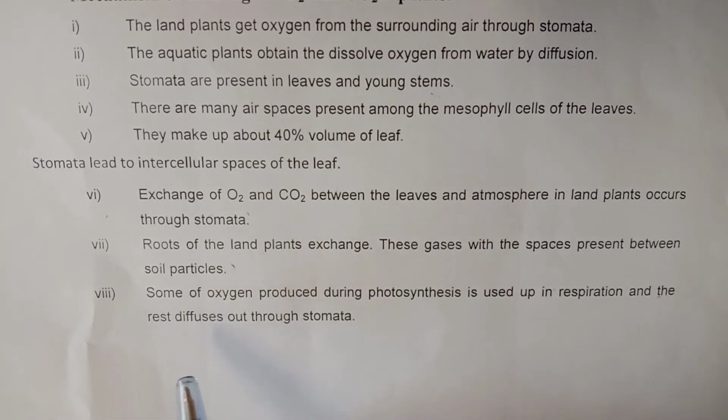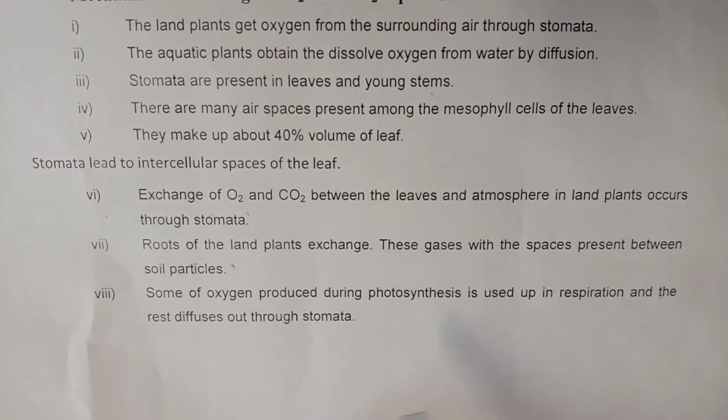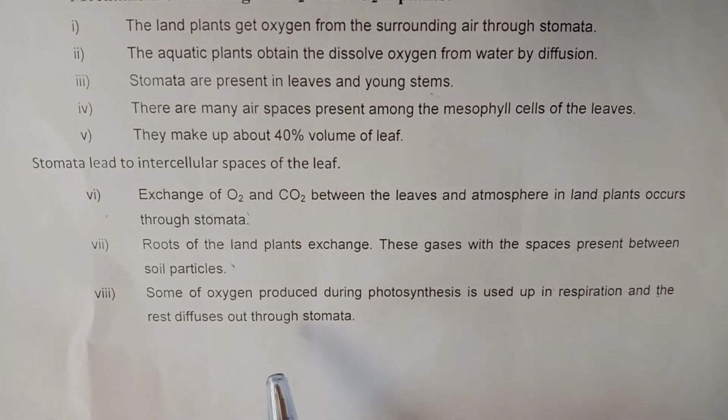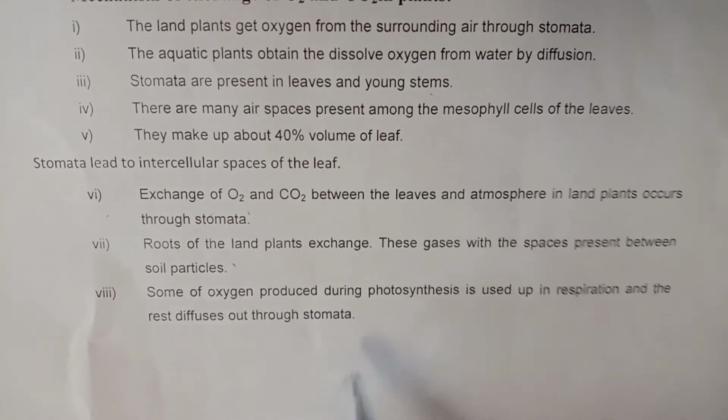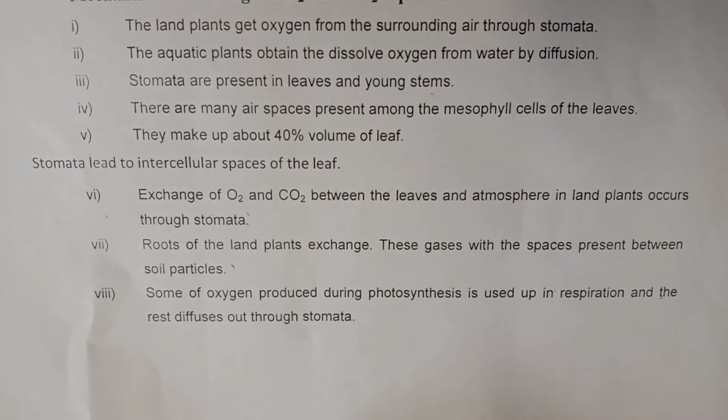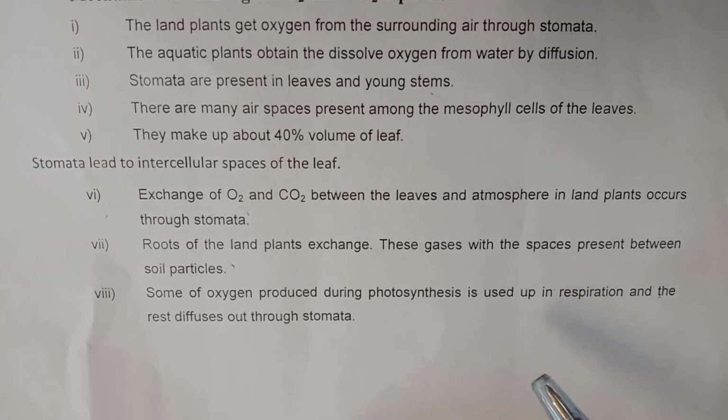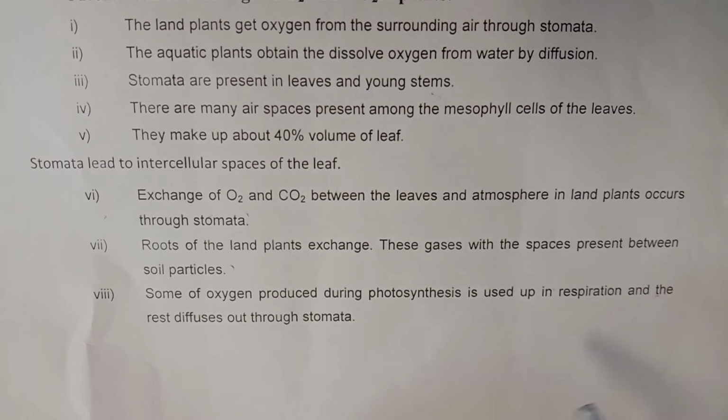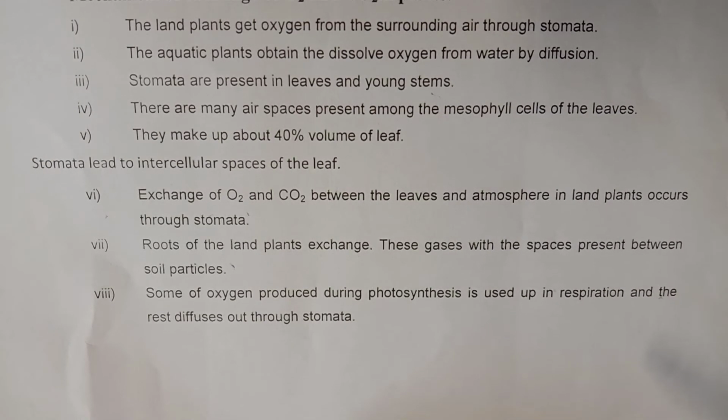Last point, some of the oxygen produced during photosynthesis is used up in respiration and the rest diffuses out through stomata. The last point shows the use of oxygen during photosynthesis. You know that photosynthesis requires carbon dioxide while respiration requires oxygen.